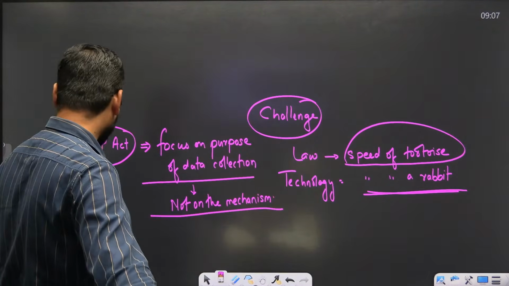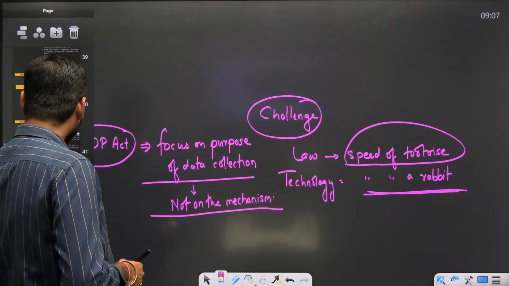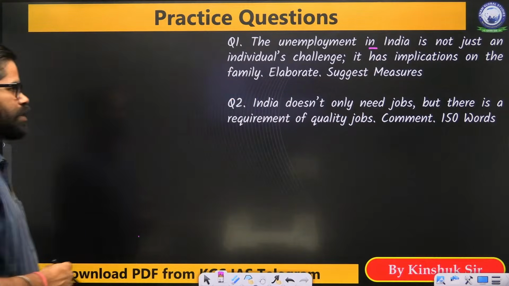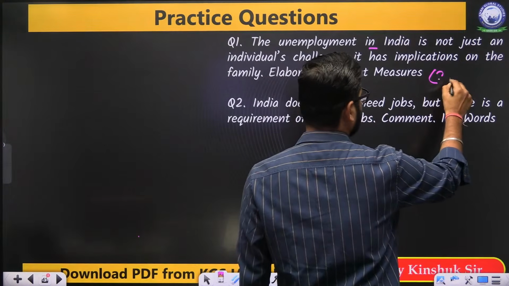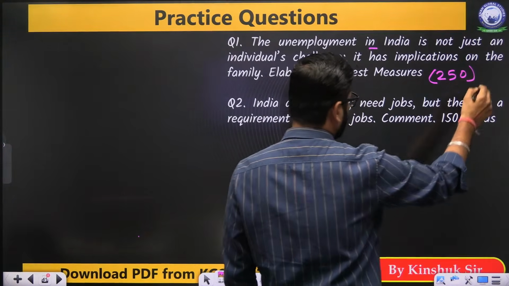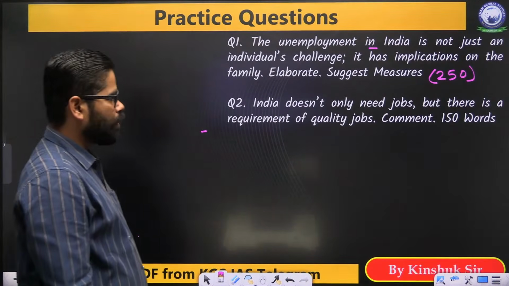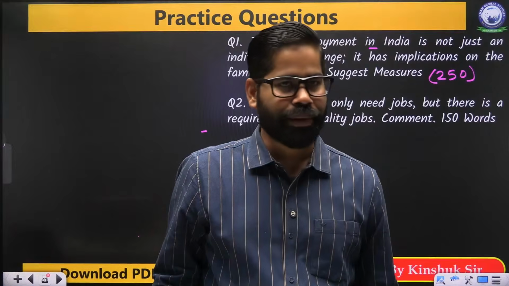Now I am giving you two questions, but they will be related to jobs. The unemployment in India is not just an individual's challenge. It has implications on the family. Elaborate and suggest measures. This will be in 250 words. Okay. And the second one is, India doesn't only need jobs, but there is a requirement of quality jobs. Comment. 150 words. So both questions are related to the same topic that we studied earlier. We have to write the answer for it. Okay.